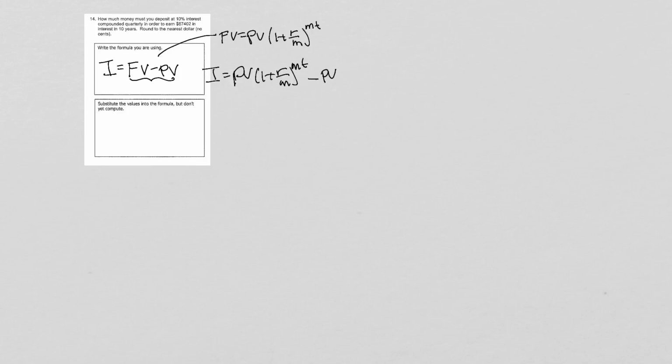We had to do this because we don't have any future value. There's nothing in this problem that deals with future value. But there is something that deals with present value, right? How much do we have to deposit now? So that's the present value.